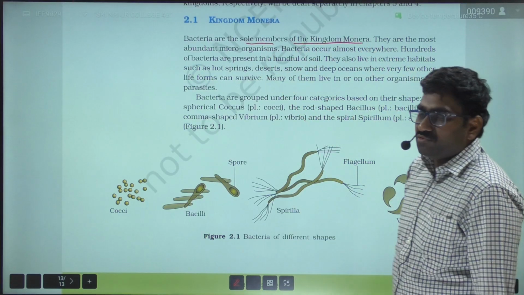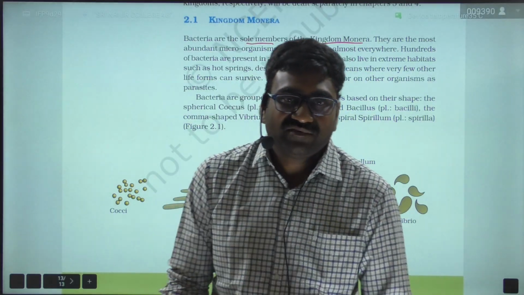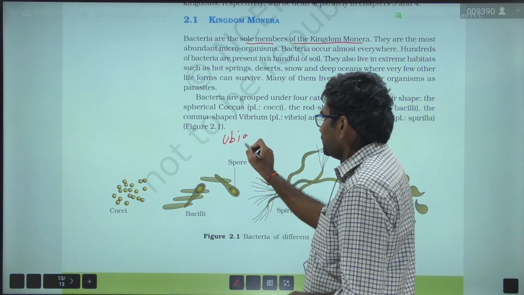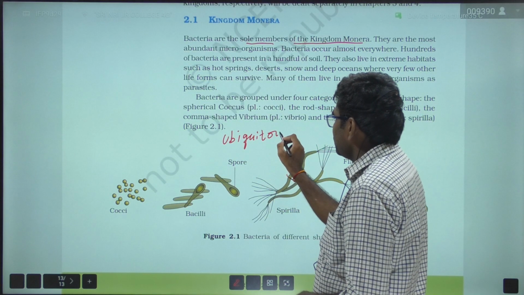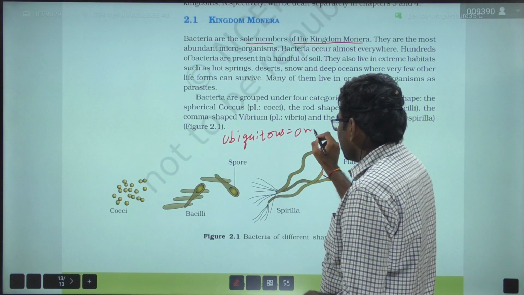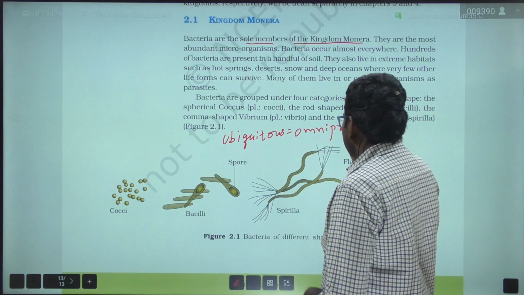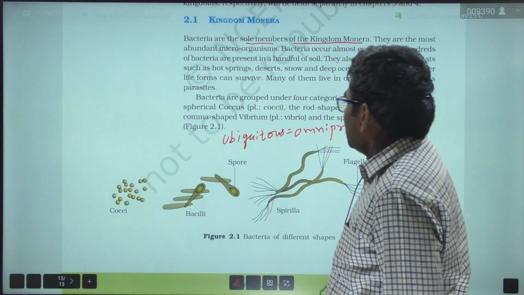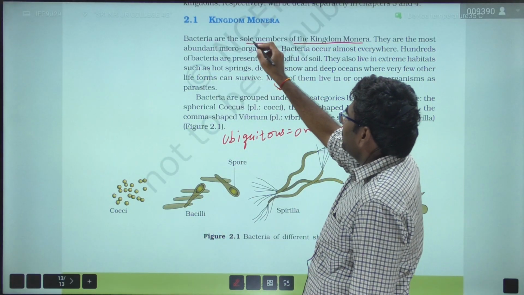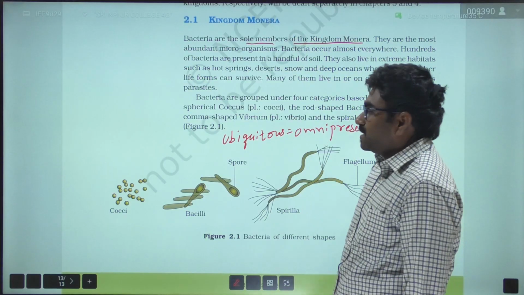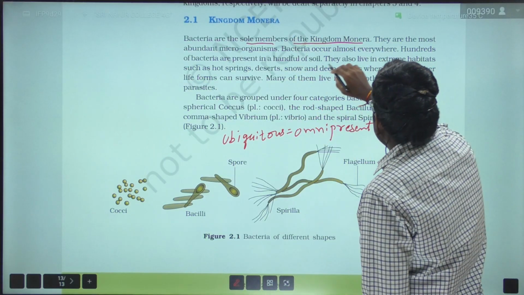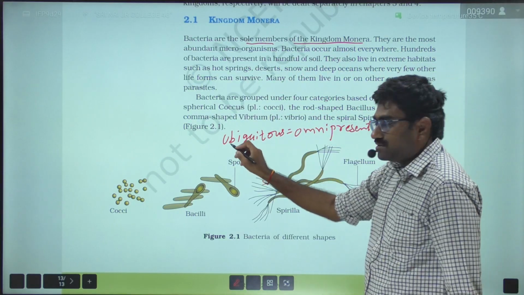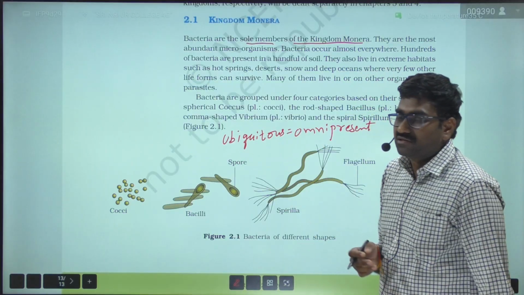They are the most abundant microorganisms. They are present everywhere. They are ubiquitous in nature. That means they are present everywhere, omnipresent. So bacteria occur almost everywhere. That is why they are known as ubiquitous in nature, also called omnipresent.